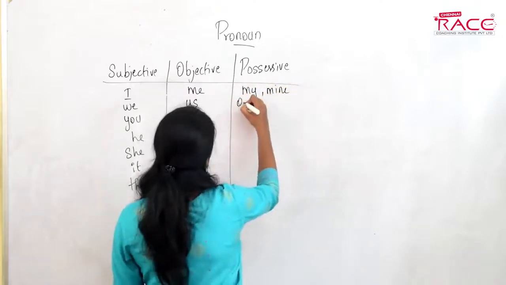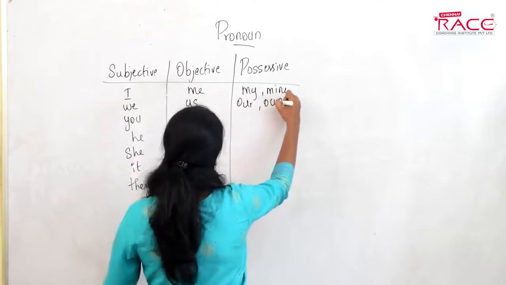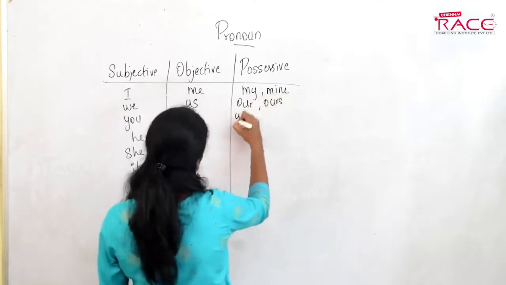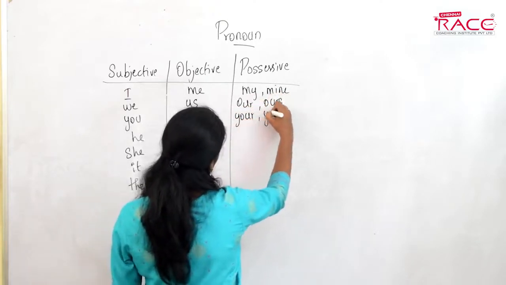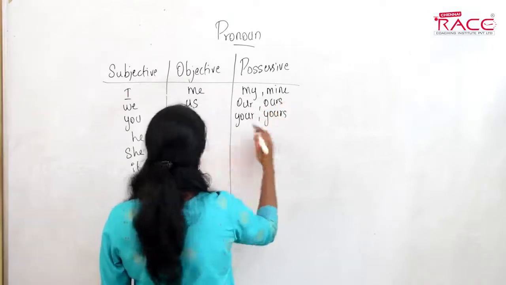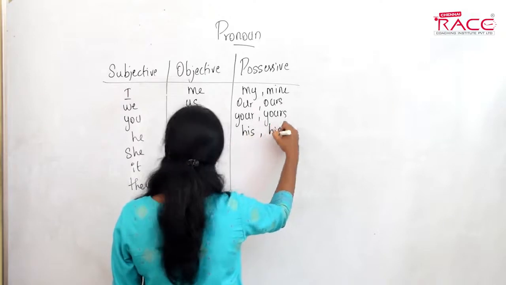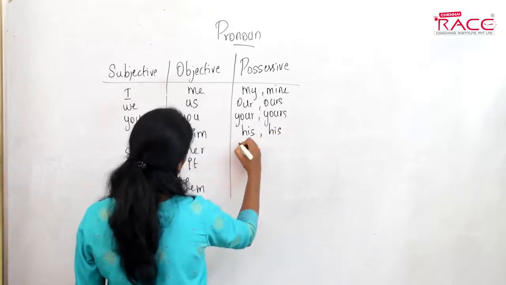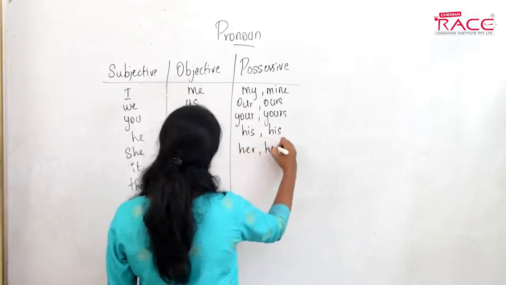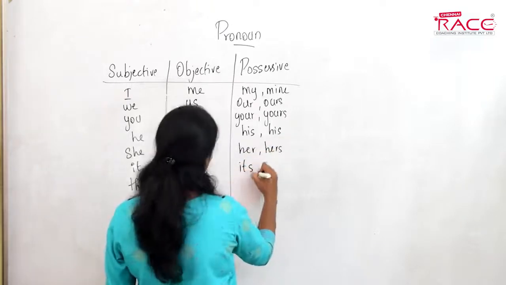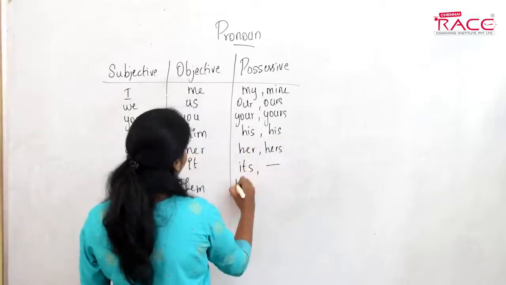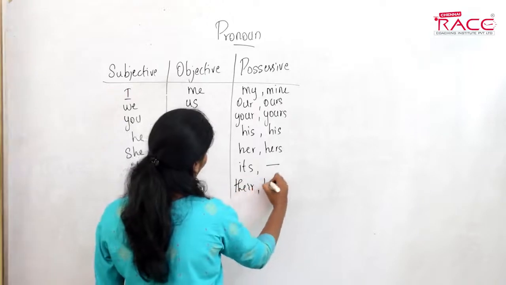For we have our, ours. For you have your, yours. For he, you have his, both forms are the same here. For her, hers, and for it we have its, and there is no second form here. For them it is their or theirs.